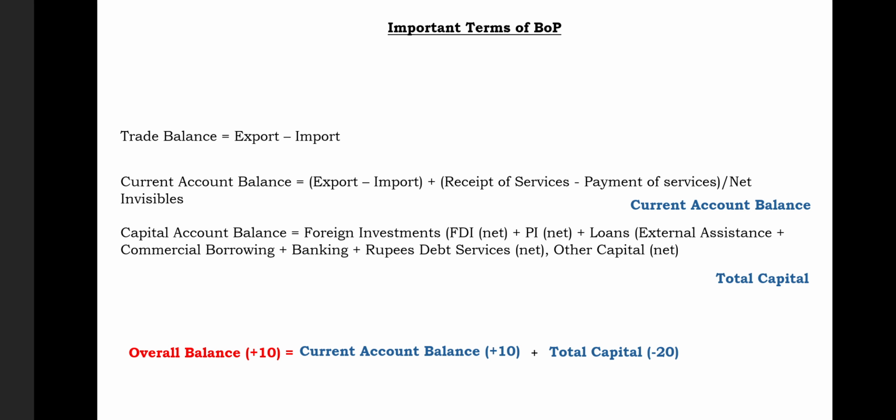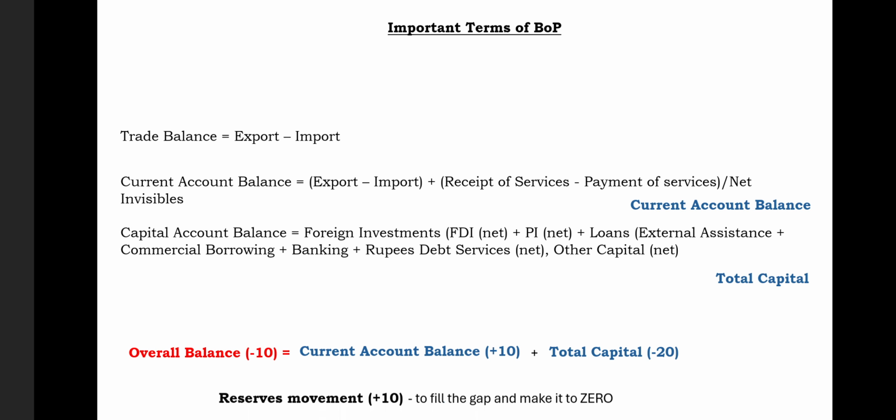Remember, when you plus the current account balance with the capital account balance, or you join both of them, you will come to know a new term called overall balance. The overall balance in our situation is actually minus 10. I'm sorry for writing this plus 10. It's minus 10.